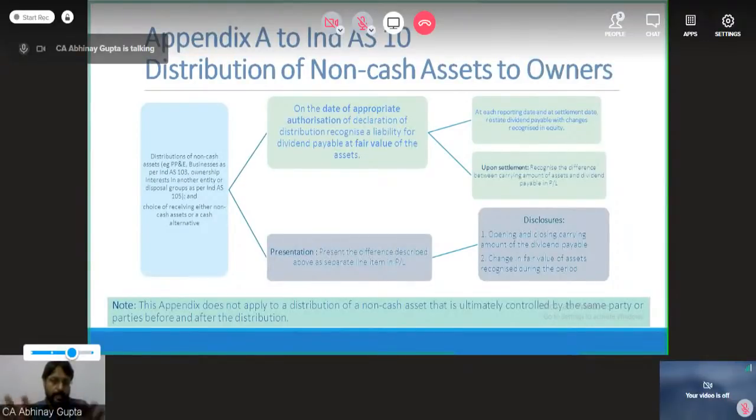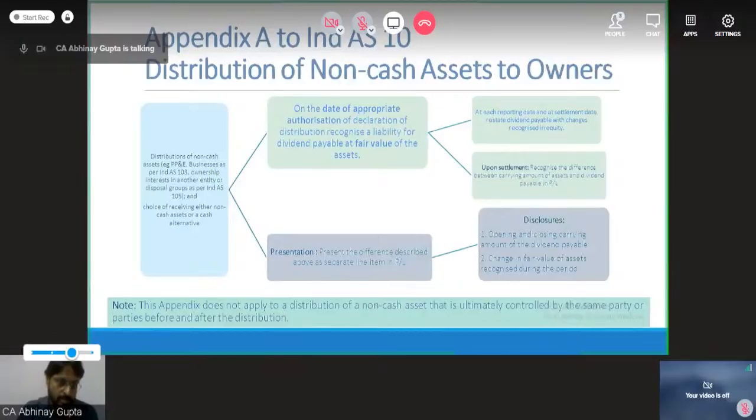Now, I have made the 3-page Appendix A into one slide in chart form so that you can visualize it. If you revise this chart 3-4 times, you will visualize the picture and be able to revise the concept of this appendix quickly before your examination date. Distributions of the non-cash asset.